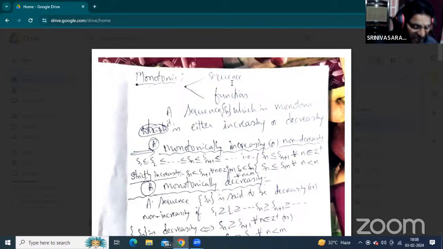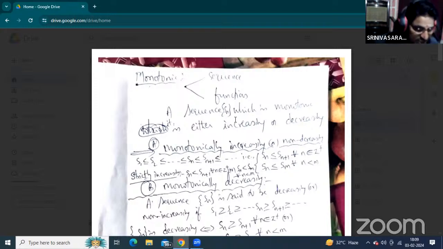What is a convergent sequence and subsequences? What is a monotonic sequence? A sequence is defined here. Given any non-empty subset S, a mapping from the natural numbers to the real numbers is called a sequence.